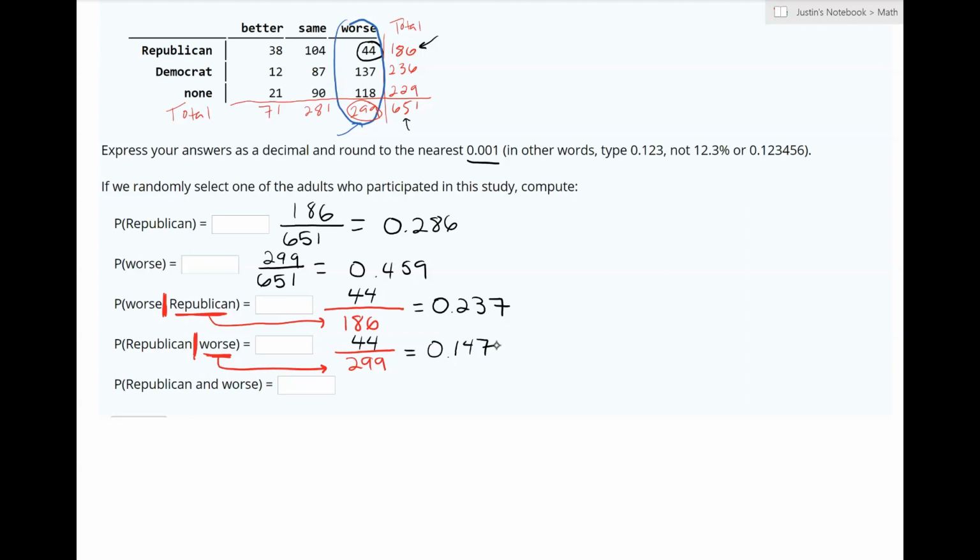Lastly, we have the probability of Republican and worse. So here, there's nothing given to us. So if there's no given bar in this case, no conditional probability, then this is still out of everyone. So that's out of the 651 people. And out of all 651, how many of them were both Republican and worse? Well, it's that same group of people that we keep looking at. Republican and worse are these 44 that are in both categories. So we have 44 out of the 651. And if we just put that into our calculator, we end up with 0.068.